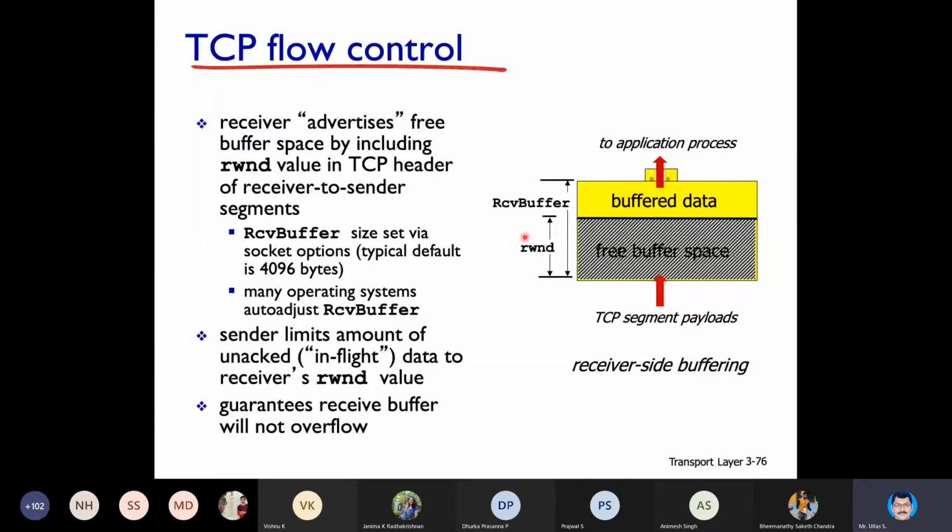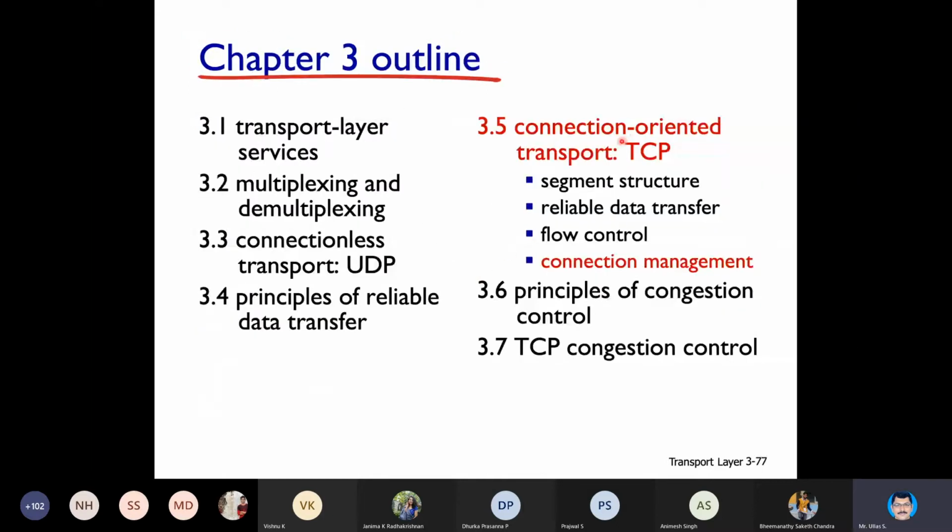Now, as and when I deliver that to my application layer, I'll send the RWND field back as 4 kilobytes. Already one was in use, so 3 you have sent to me. Now all the 4 I have delivered to the application, so my entire buffer is free. So this RWND field is variable, it keeps changing every now and then. So that is what you mean by flow control. Is there any doubt pertaining to this topic? If not, we'll move on to the next one, which is connection management.